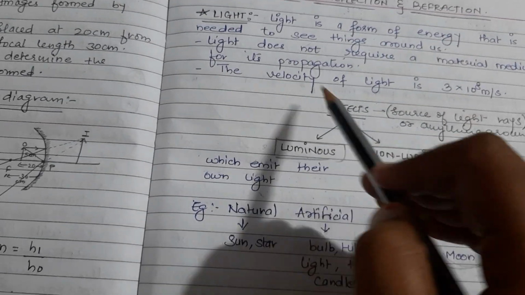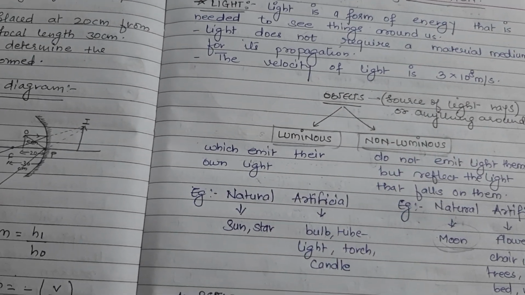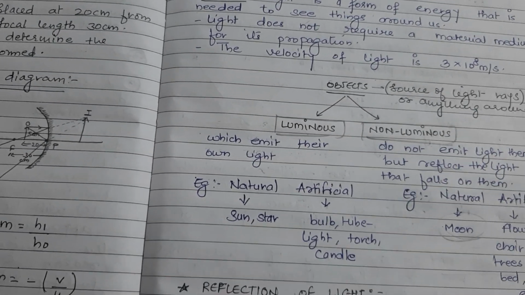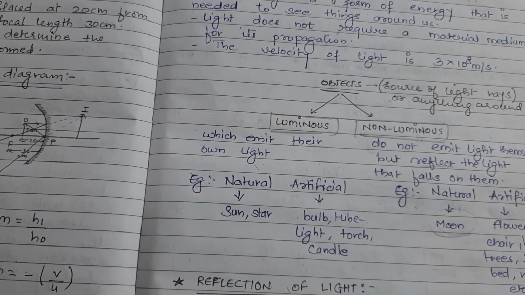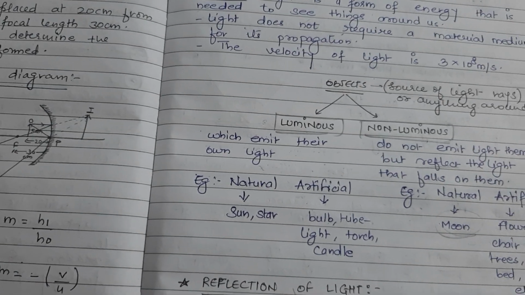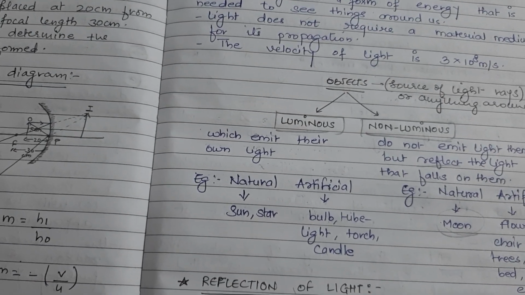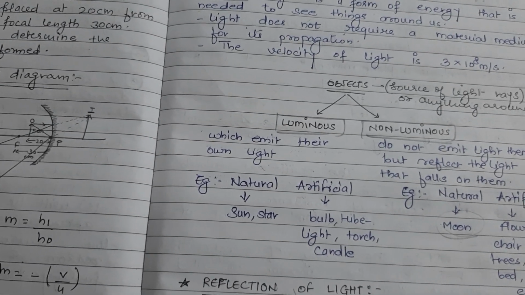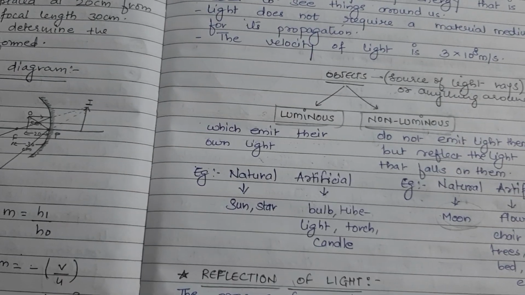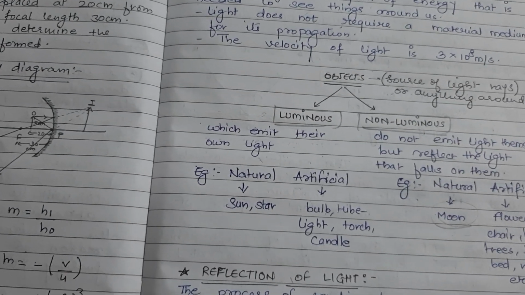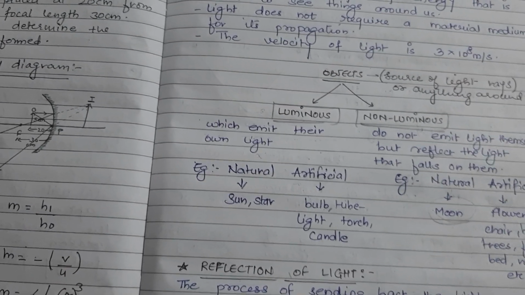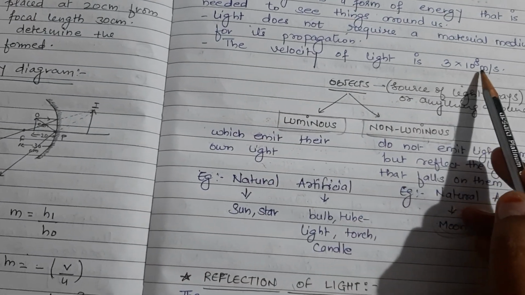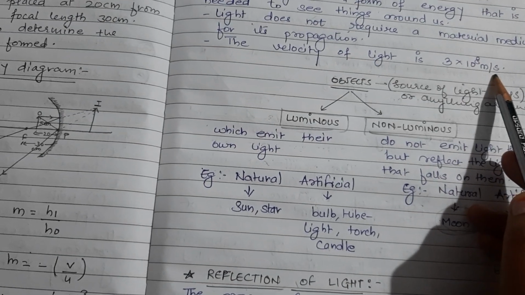Now we know that the biggest source of light for us is the sun, and the distance between the earth and the sun is so vast, and this distance is totally vacuum. Then how does the light travel through this vacuum? Don't worry, light does not require any material or medium to travel. It can travel through any medium, and also through vacuum. And the velocity of light in vacuum is 3 into 10 to the power 8 meter per second.